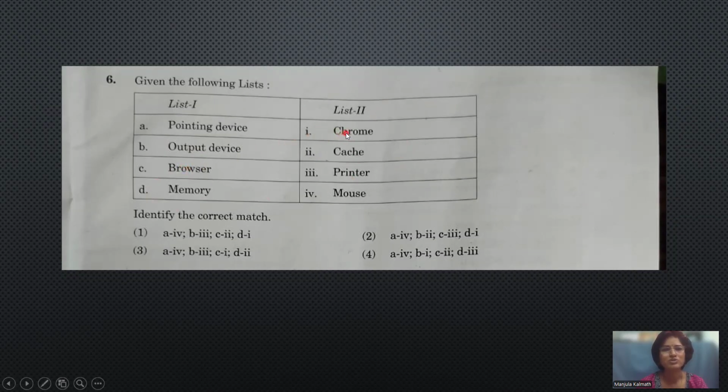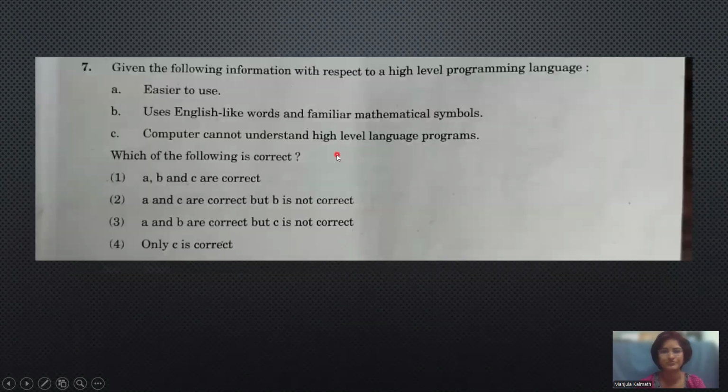And like that, Mozilla Firefox and Explorer, all these are examples of browsers. Here it will be Chrome. And memory, the type of the memory will be cache. It is one of the types of memory. After cache, the highest speed will be main memory here. So the correct answer for this one is answer 3. That is pointing device mouse, output device printer, browser Chrome, and memory cache.